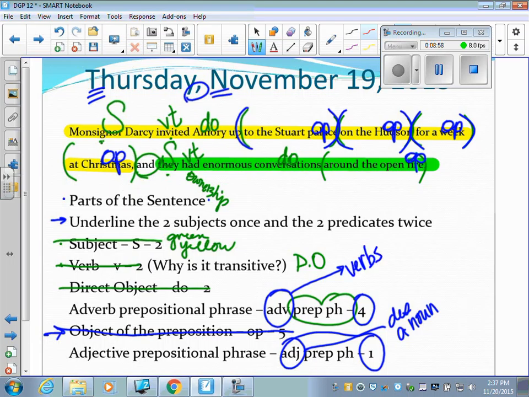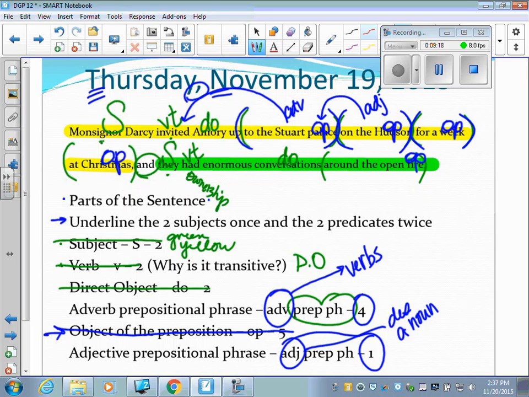So, Monsignor Darcy invited Amory where? To the Stuart Palace tells where he invited, so this is an adverb prepositional phrase. On the Hudson tells us more about the palace, and so this is the one adjective prepositional phrase.